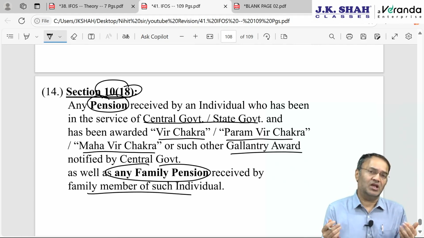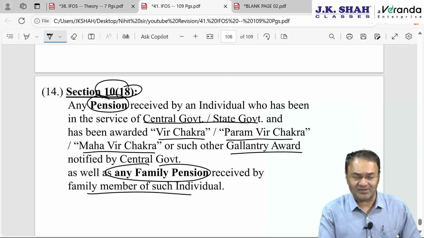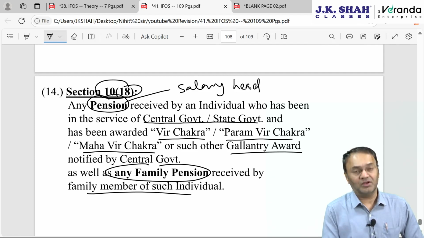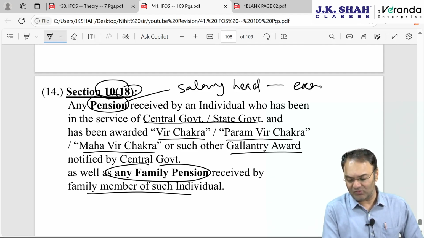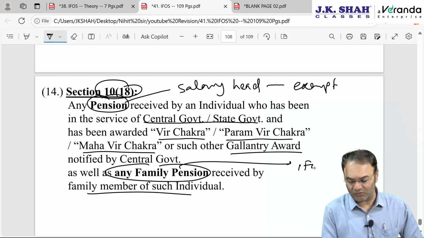If he dies, his family members will receive that pension. In either case, pension will be exempt. Salary would have been taxable, pension would fall under this head, pension will be exempt. This pension which he himself would receive would have been taxable under salary. In salary head also it will be exempt. And if family pension is received by family members, then under IFOS, again it will be exempt.